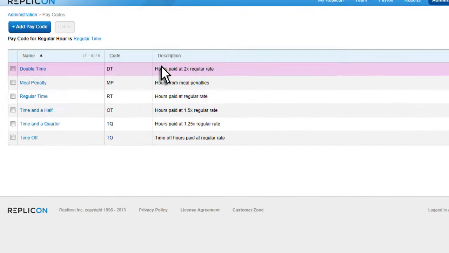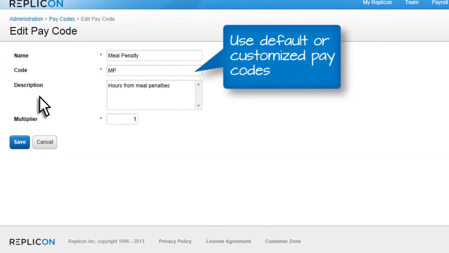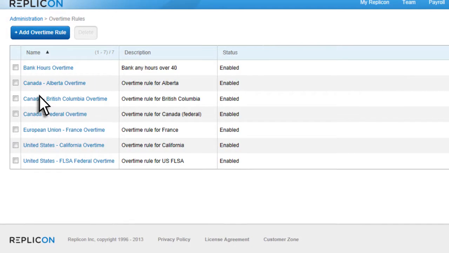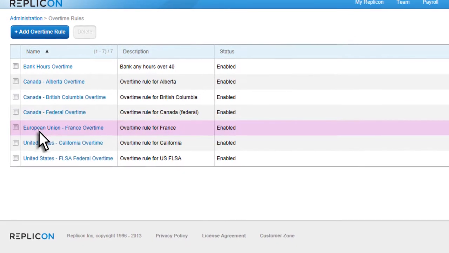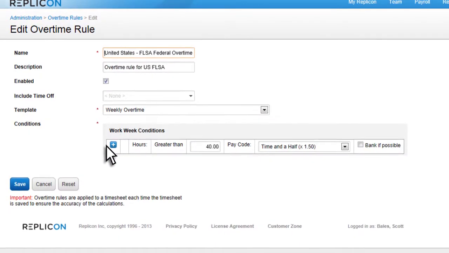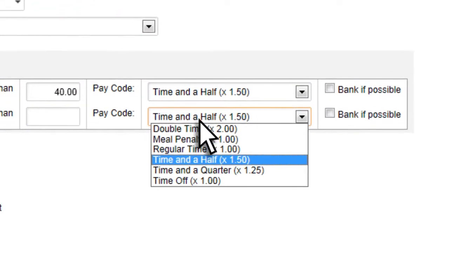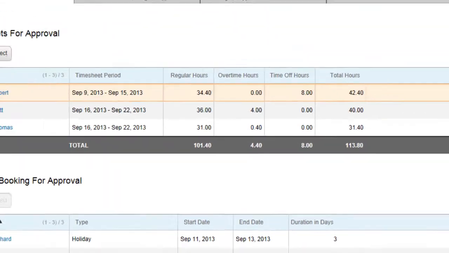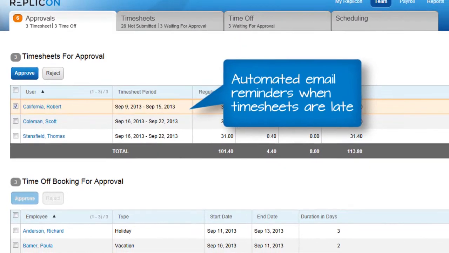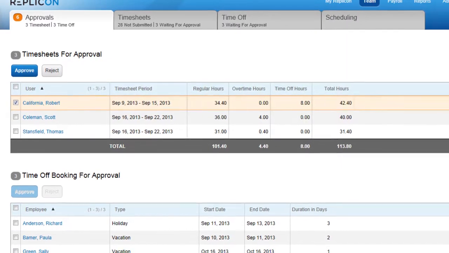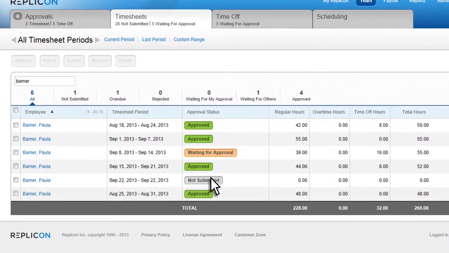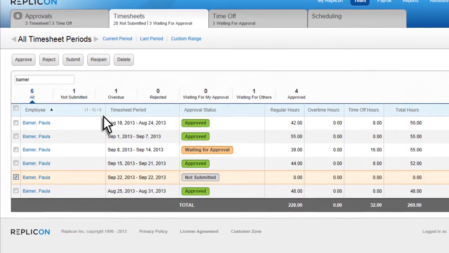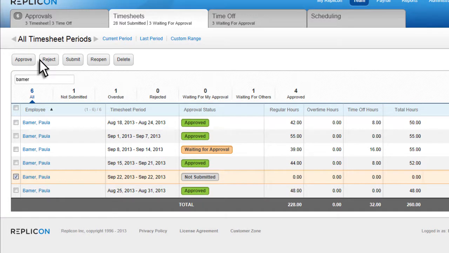Flexible pay codes ensure correct payment. Use the defaults or create your own. Each pay code is calculated with customizable overtime rules and an infinite number of graduated tiers for calculating overtime. Individualized email alerts for employees and supervisors drive submissions and approvals. When a timesheet is late, the supervisor can take corrective action by overriding the submission.